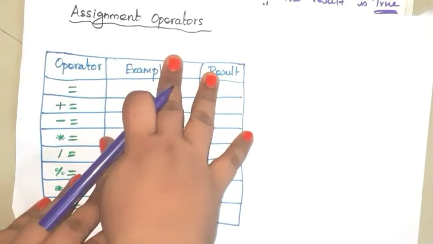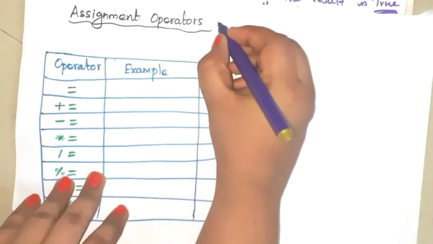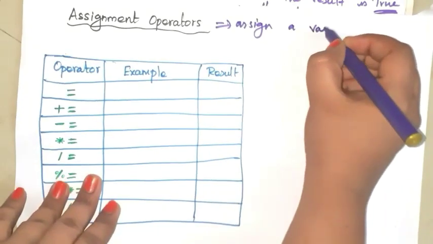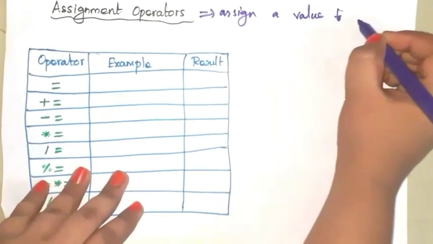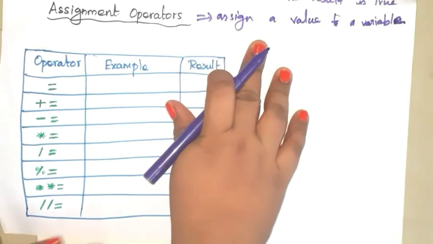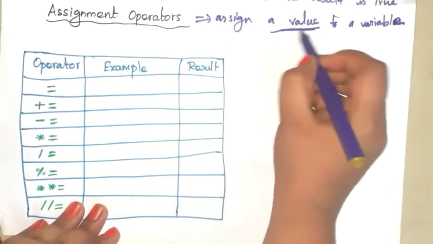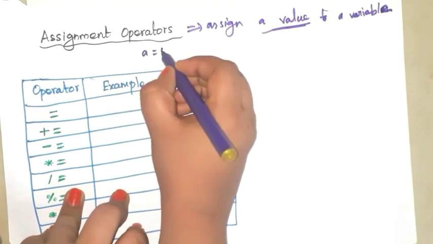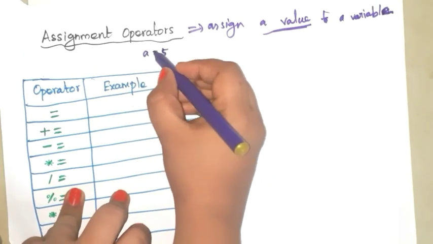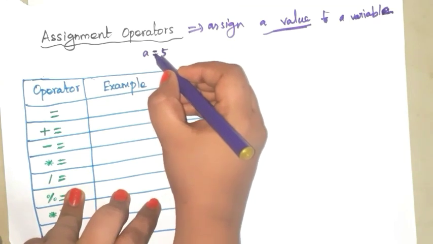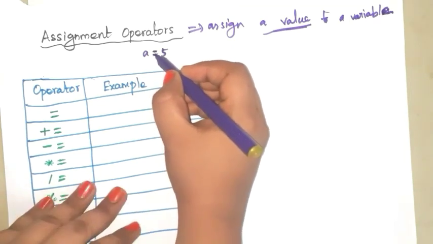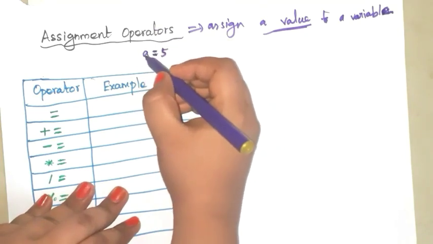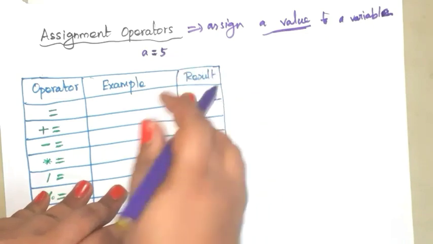Next, let us see about assignment operators. This assignment operator is used to assign a value to a variable. Okay, see here, A is equal to 5. Here this equal to is called the assignment operator. This is the simple assignment operator. Okay, this value 5 is assigned to this variable A.